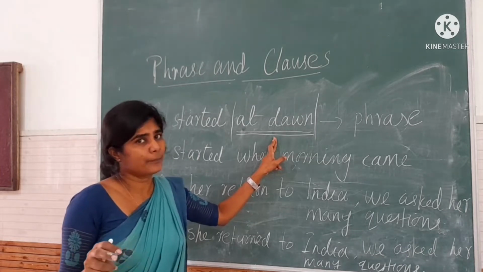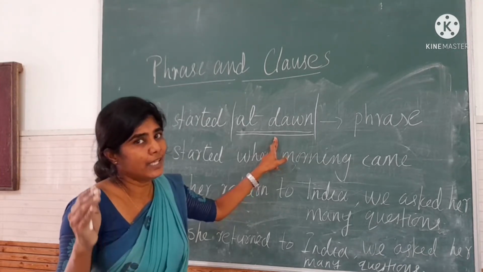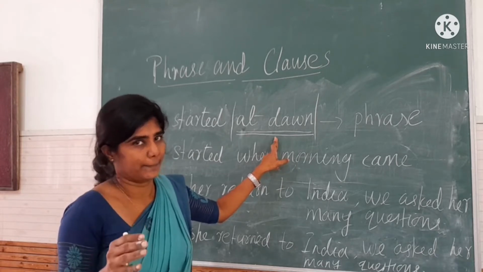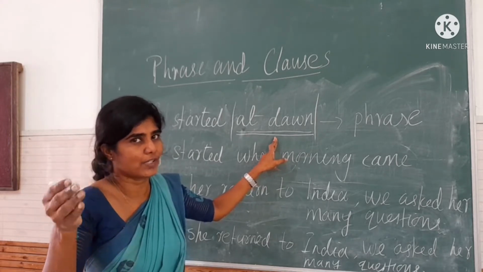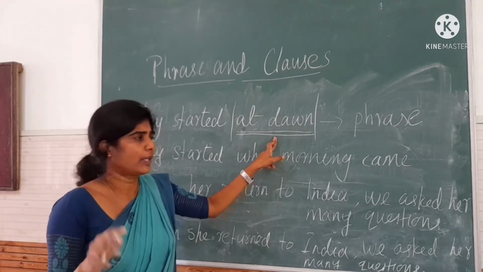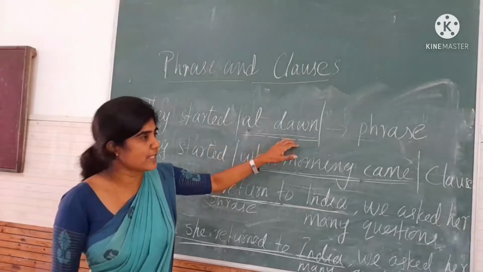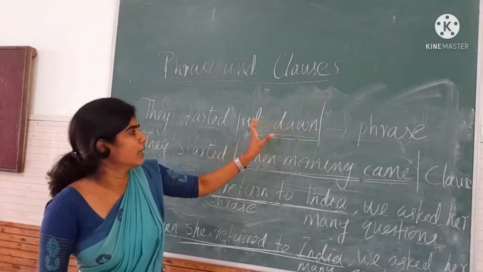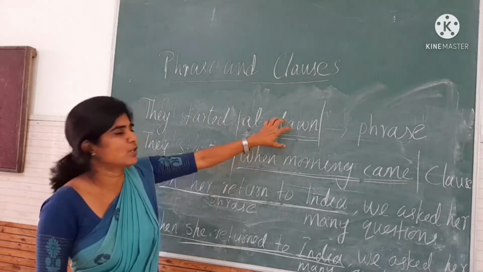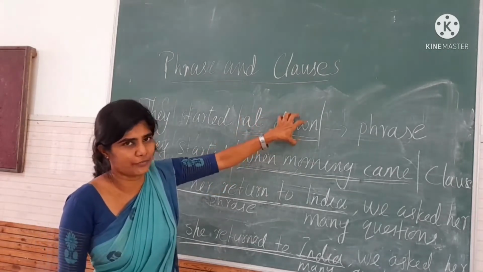So it's an adverbial phrase of time, because it answers the question when. You cannot find a verb in this. It consists only of a group of words, so it is a phrase.